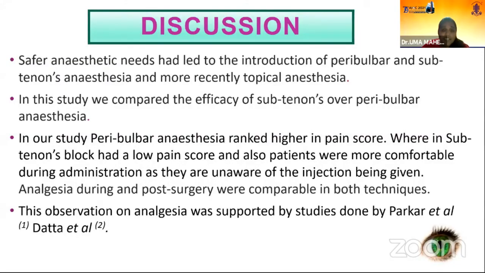Safer anesthetic techniques had led to the introduction of peribulbar anesthesia and more recently topical anesthesia. In this study, we compared the efficacy of Subtenons over peribulbar anesthesia. In our study, peribulbar anesthesia had ranked higher in pain score, wherein Subtenons block had a low pain score, and also patients were more comfortable during administration as they were unaware of the injection being given. Analgesia during and post-surgery were comparable in both techniques.